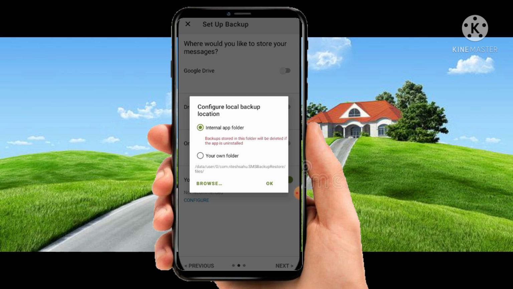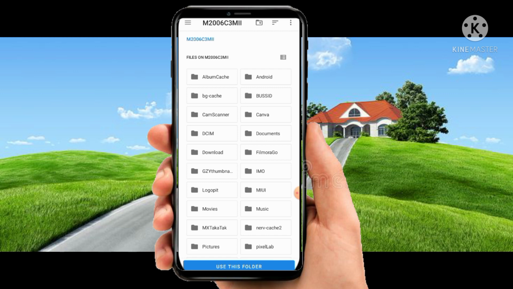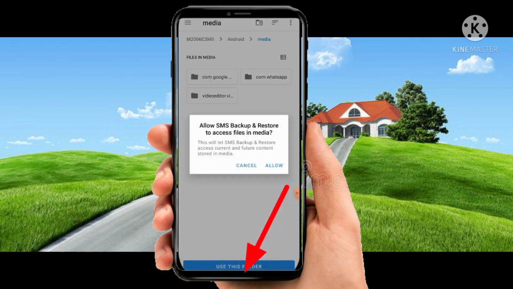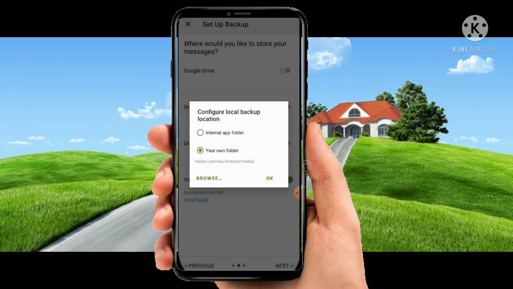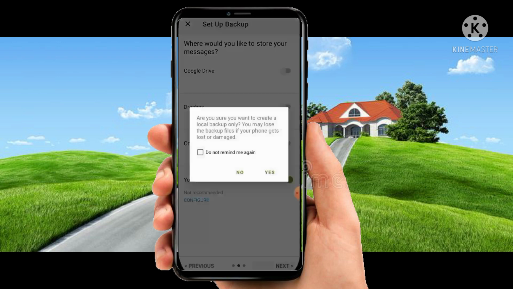Click on your folder. Click on allow. Click on OK. Click on next.